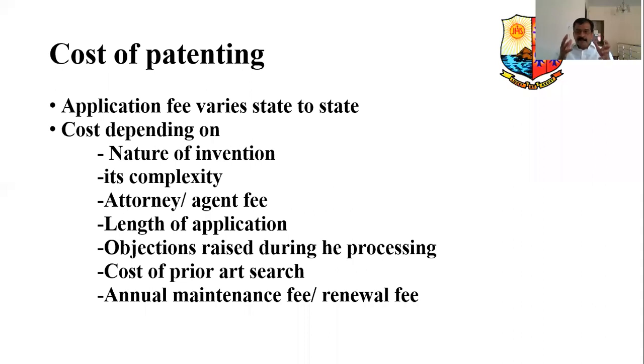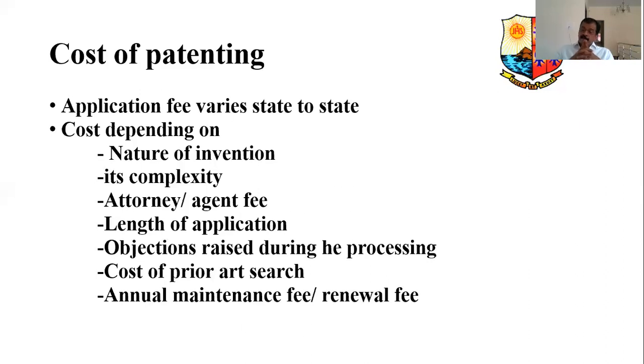It's a complex patent, a complex item. Therefore, they will charge more. Correct? If it is simple, a safety pin, then there is not much complexity in that, which is cheaper. Whereas the design of an aeroplane will be a very, very costly affair. The fees of the agent, the attorney I told you, also change. They will come to know the importance of this product tomorrow in society, how much money it will fetch you. Accordingly, they will charge.